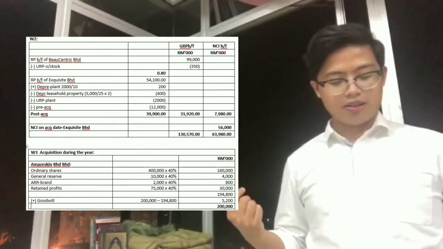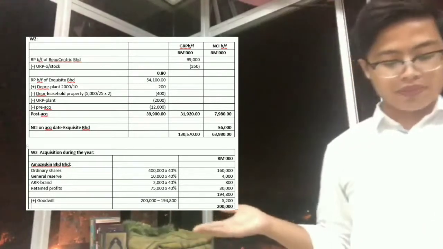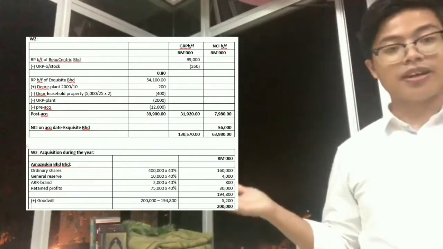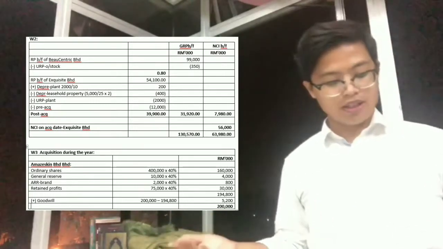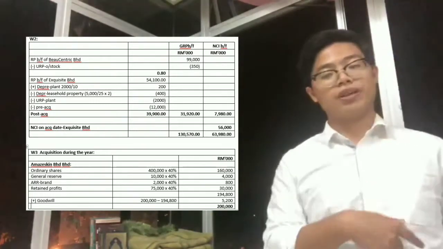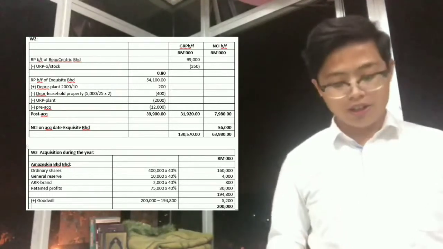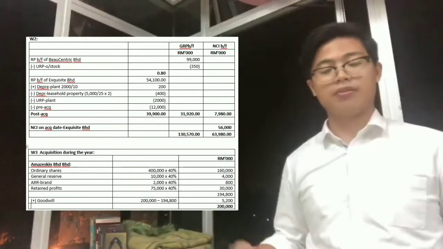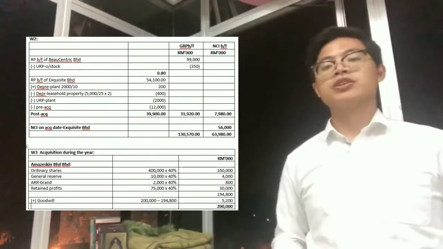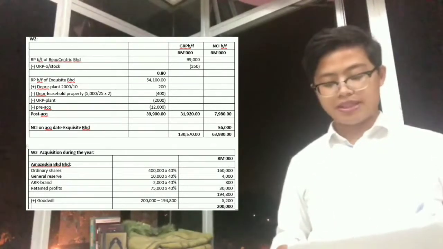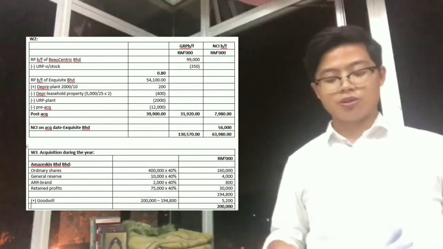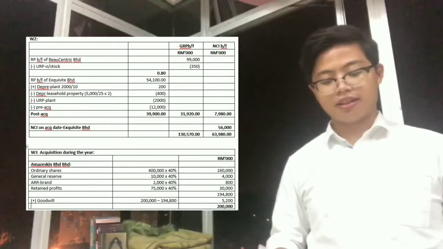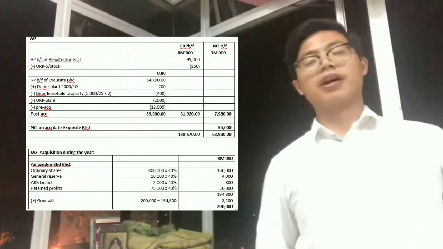So the total amount will be 194,800,000, and you will have to add the goodwill that we have calculated earlier on of 5,200,000 ringgit. So you will get 200 million ringgit. If you want to check your answers, you can do so by calculating the market price of the ordinary share.